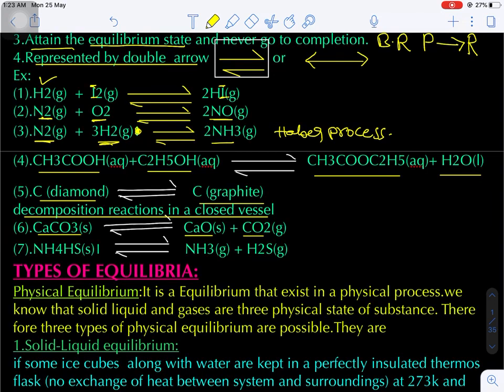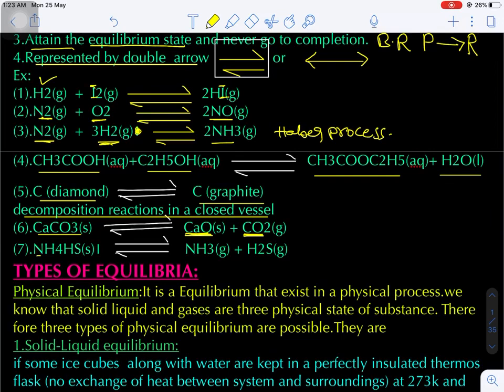But the container is now closed, then what happens? CO2 is a non-metal oxide which is acidic in nature, and CaO is a basic oxide, that is a metal oxide. Because of the acid-base reaction, they recombine to give limestone, the initial compound. Are you getting my point? So this is one set of condition, that is a closed container.